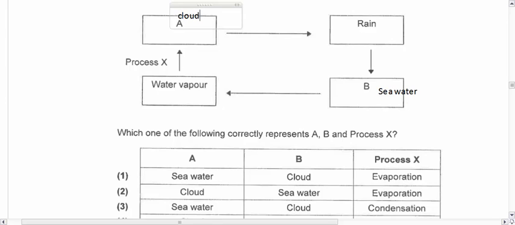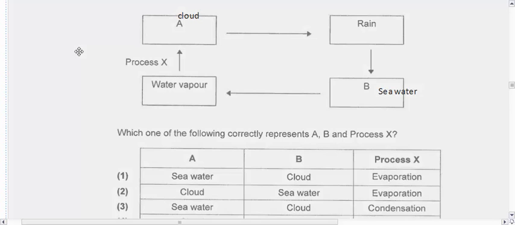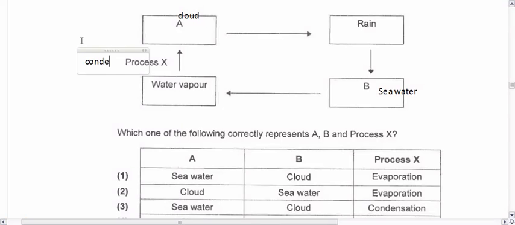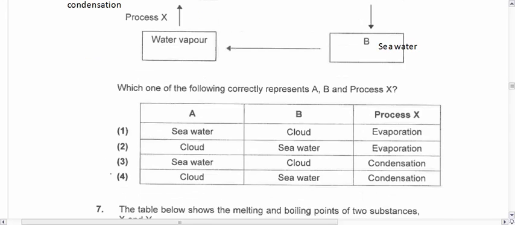Alright. So what can X be? Water vapor, how does it change to clouds? What is that process called? Condensation. Alright, so this will be condensation. Okay, so very obviously my answer is 4. A is clouds, B is seawater, and X is condensation.